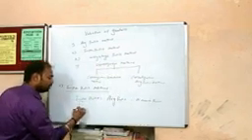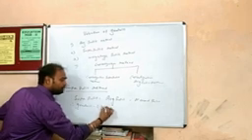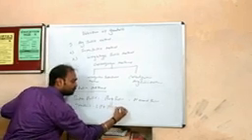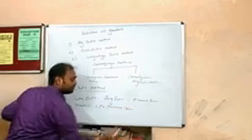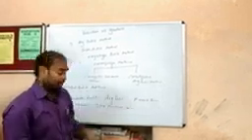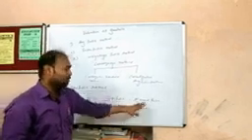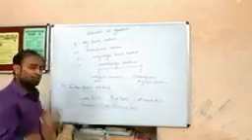Therefore, goodwill is equal to super profit into purchase year. The one thing we have to calculate is the normal profit. As far as the average profit is concerned, we have already calculated it in the first method. But the normal profit is the new topic under super profit.